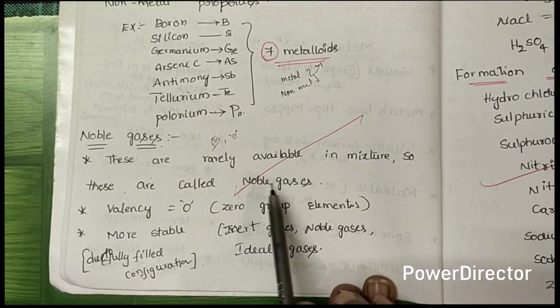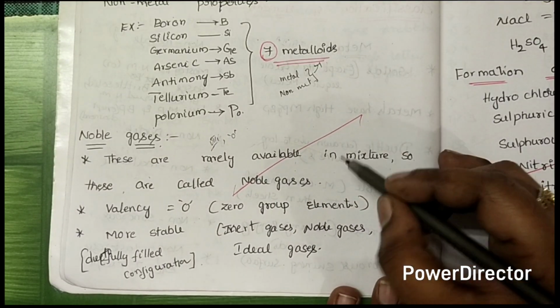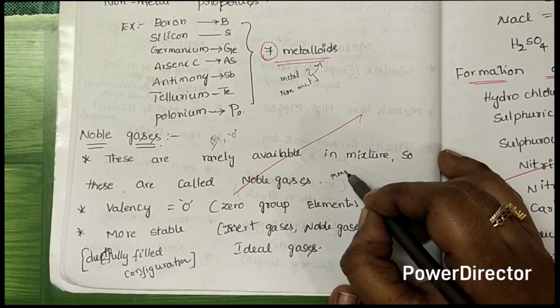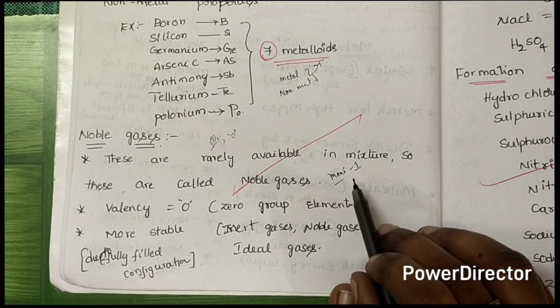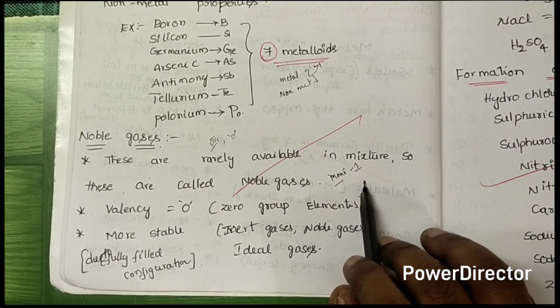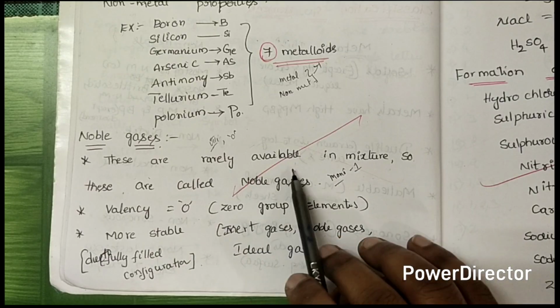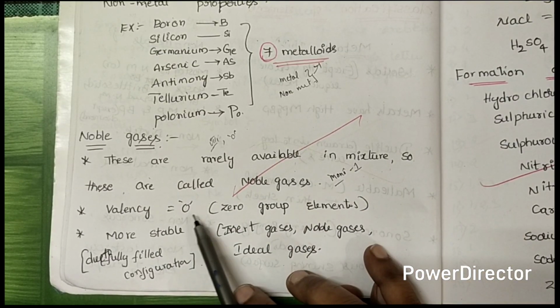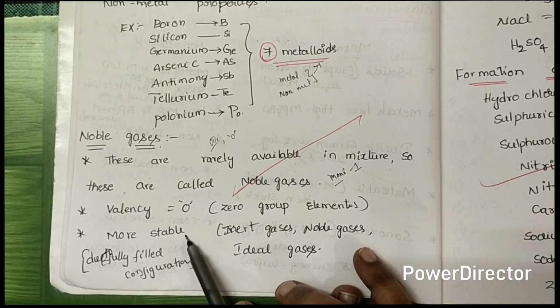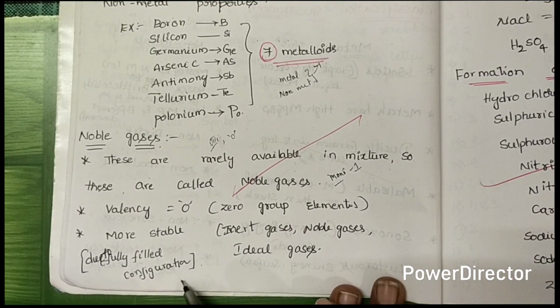These are rarely available in nature. These are monoatomic gases. Mono means what? Single. They are rarely available in mixture, so they are called noble gases. Their valency is 0. They are more stable, so we call them inert gases and noble gases. They have a fully filled configuration.